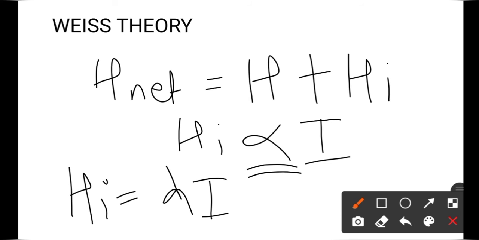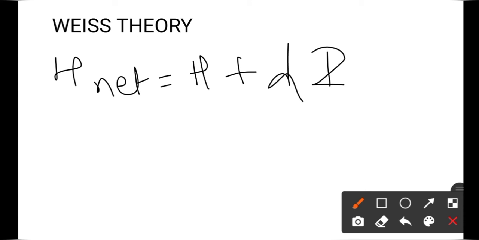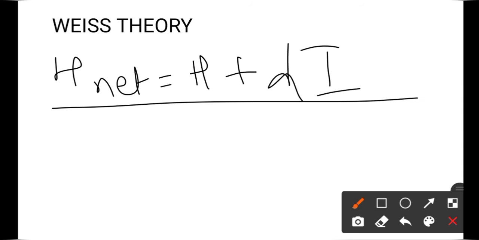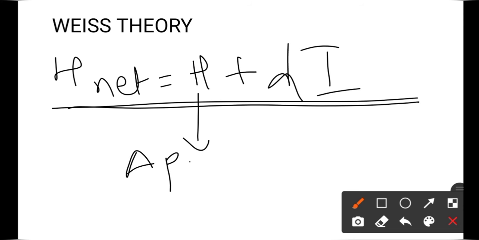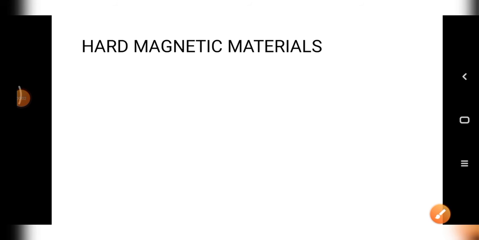Now we put the value of the internal magnetic field of the domain in the first equation. Now the equation becomes: the net magnetic field across the ferromagnetic material is equal to the applied magnetic field and the internal magnetic field.